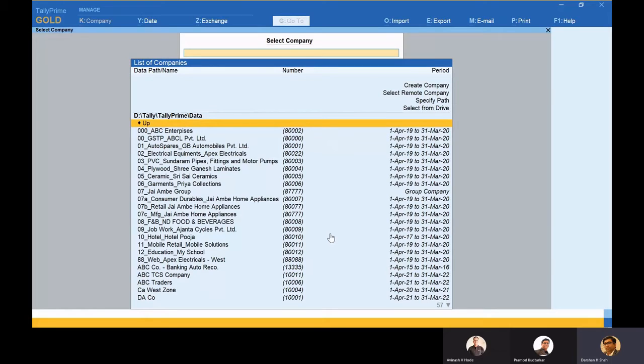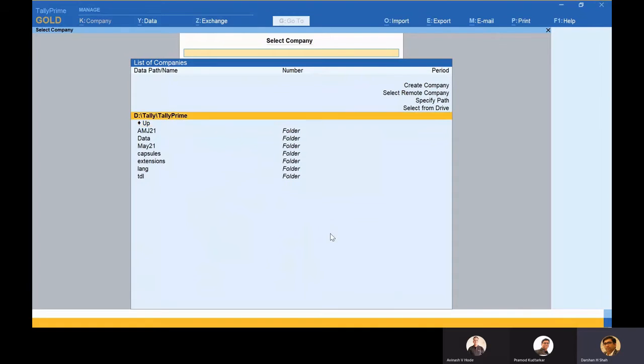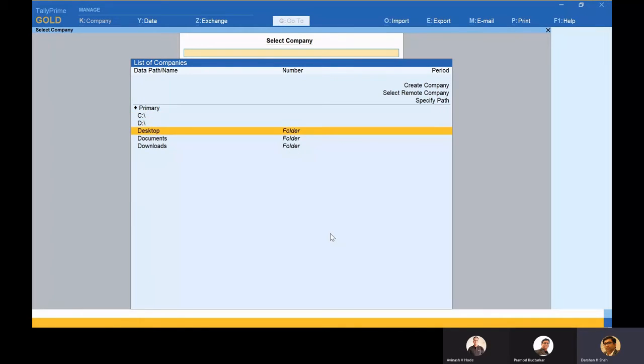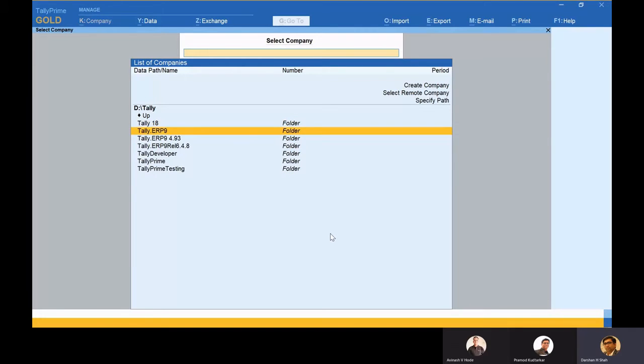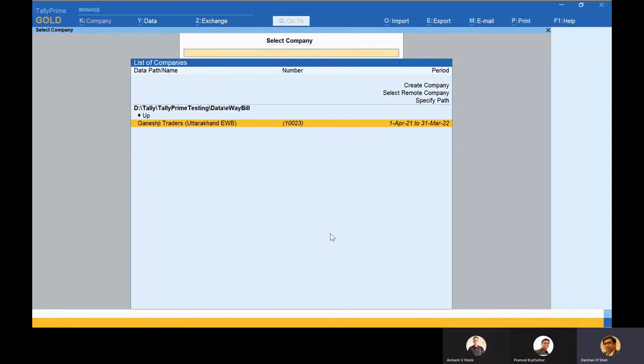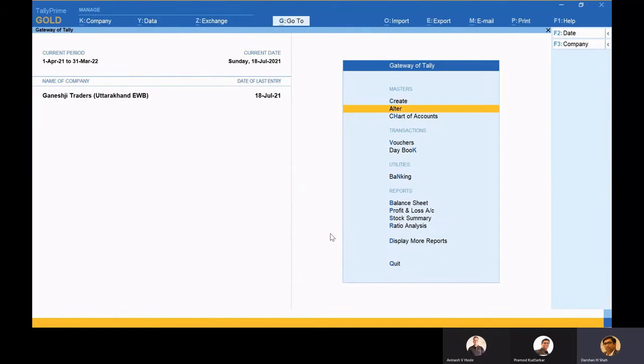So if I want to navigate into that, maybe this is not in this folder, so I can go up. I can go from select drive. I can navigate through D drive, let's say into Tally, and from here I go into testing, and here I'm having some data, and from here I go into. So this is the company which I would like to show you for that purpose.